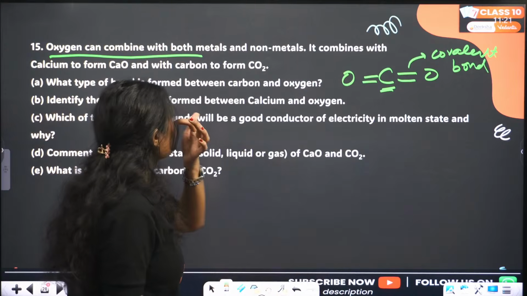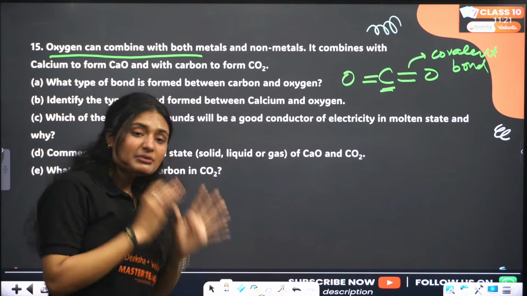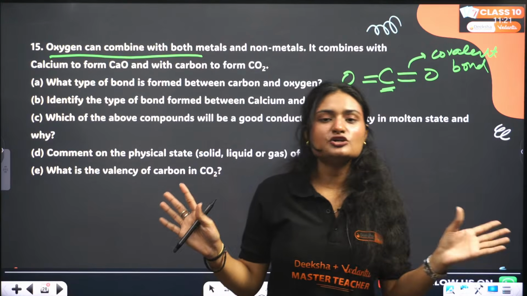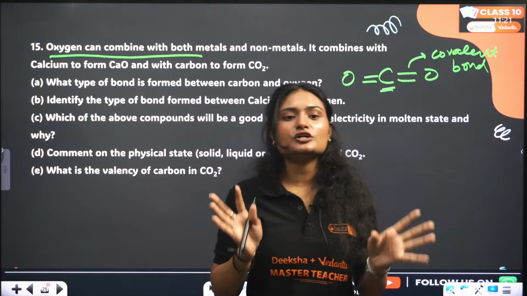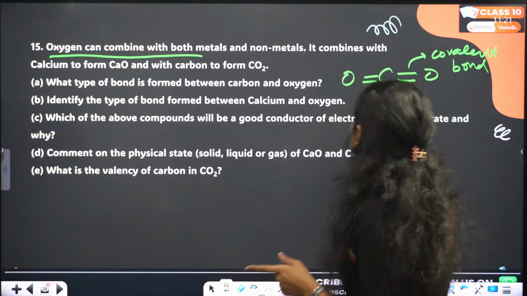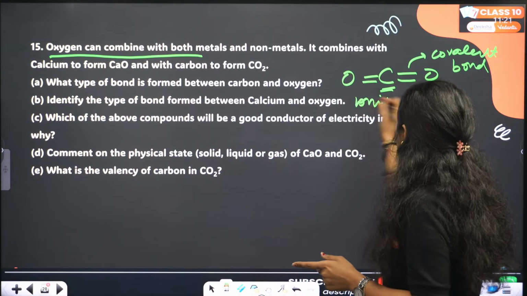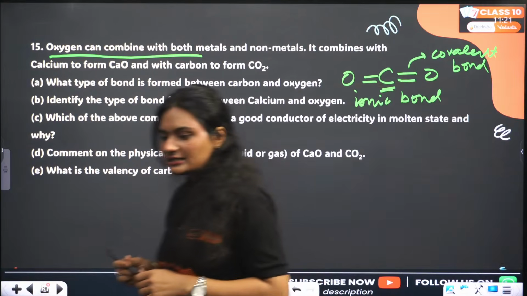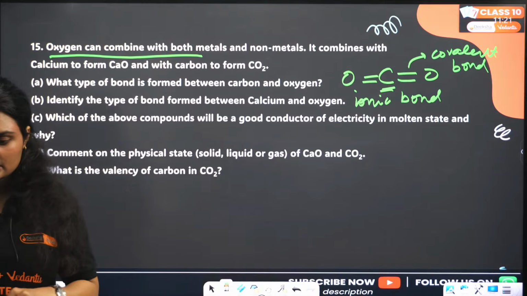Identify the type of bond formed between calcium and oxygen. In between calcium and oxygen, there is a difference. Calcium is a metal, oxygen is a non-metal, and between a metal and a non-metal, the type of bond is always ionic. The type of bond is always ionic bond. Clear? Yes, covalent bond. Correct.